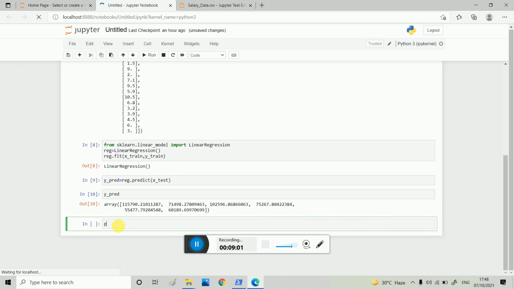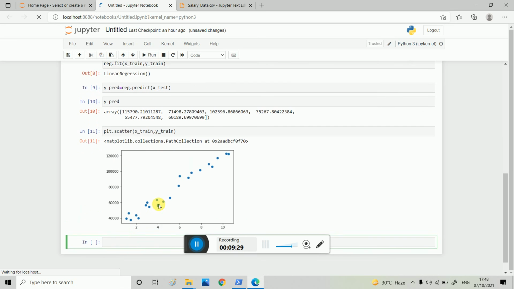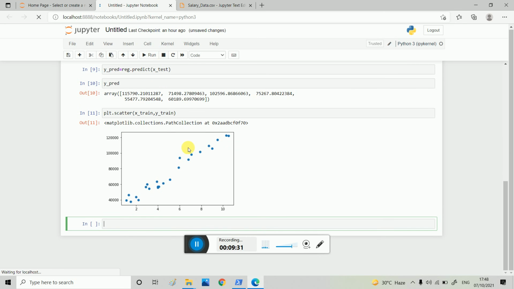Firstly I plot plt.scatter, and I want x train comma y train. So this is the result, x train comma y train.